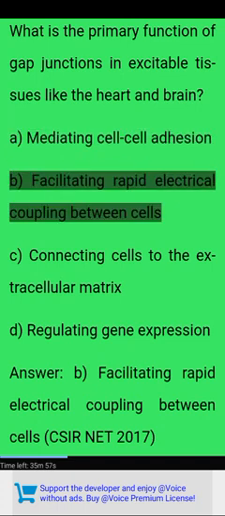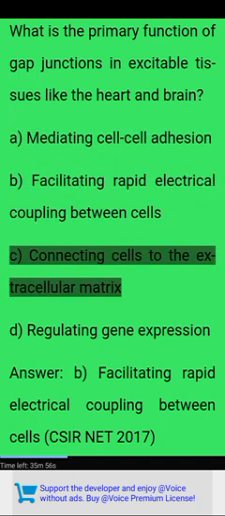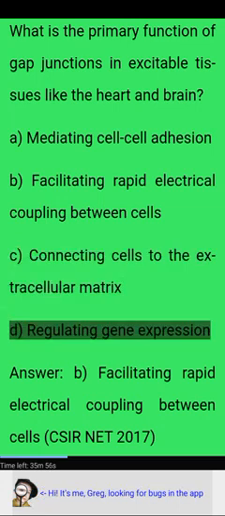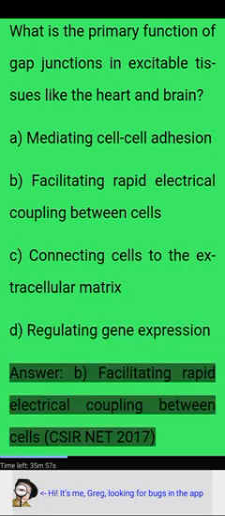What is the primary function of gap junctions in excitable tissues like the heart and brain? A. Mediating cell-cell adhesion. B. Facilitating rapid electrical coupling between cells. C. Connecting cells to the extracellular matrix. D. Regulating gene expression. Answer. B. Facilitating rapid electrical coupling between cells.